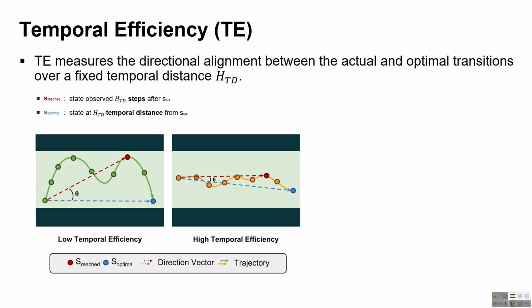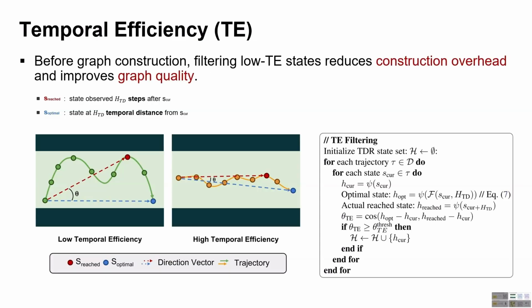If the trajectory was collected with optimal behavior, these two states are expected to be close in the TDR space. In contrast, suboptimal trajectories often lead to large differences between them. Based on these two states, we compute the cosine similarity between their direction vectors to obtain the TE value. A higher TE indicates that the actual transition is well aligned with the optimal direction, and the corresponding state is considered a high T state.